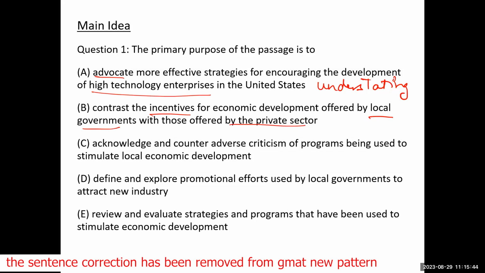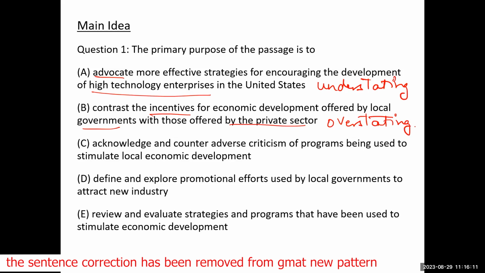If you want to know about these incentives, you will need information from outside the passage, isn't it? It's possible that the local governments provided incentives and the private sector also provided incentives, but you will need information from outside the passage. So any option that requires information from outside the passage, we call it overstating the main idea.